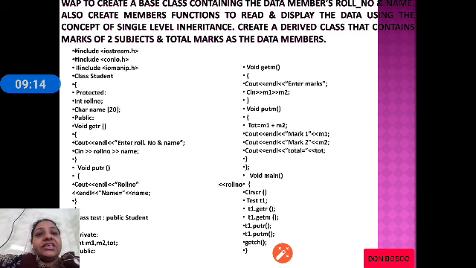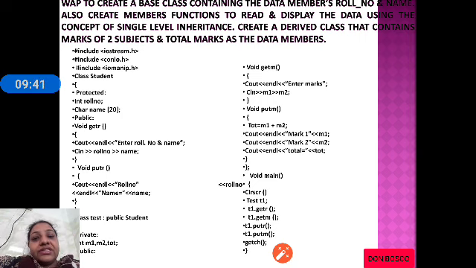As you can see in the example, we have class student with two members, roll number and name. Get will accept roll number and name, put will print the roll number and name. Then you can see class test public student. Test is derived from student class, which has M1, M2 and total.